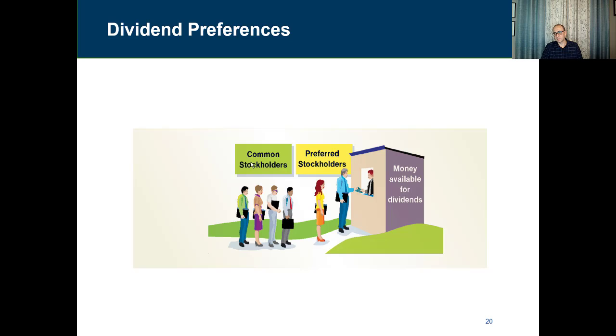So as you can see here in this diagram or this figure, we have the money available for dividends in this booth, and those in the front of the line are the preferred stockholders. Those at the end of the line are the common stockholders. So they get to take whatever is left after it is given to the preferred stockholders. Sometimes what's left to the common stockholders could actually be more than the preferred stockholders' dividends.